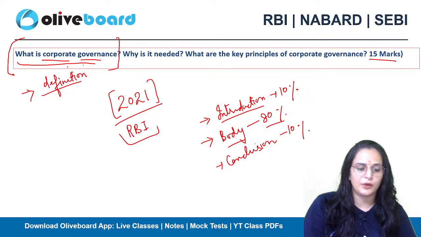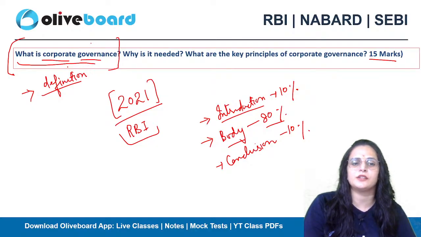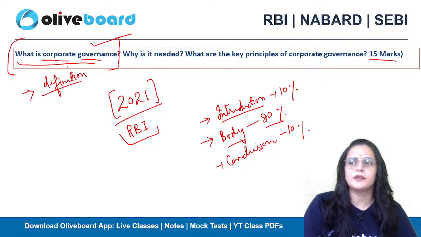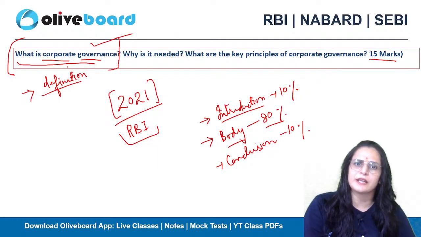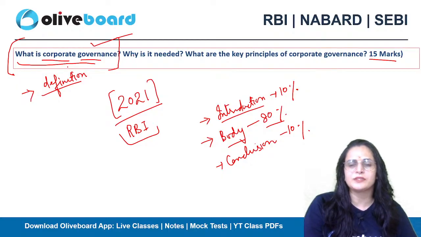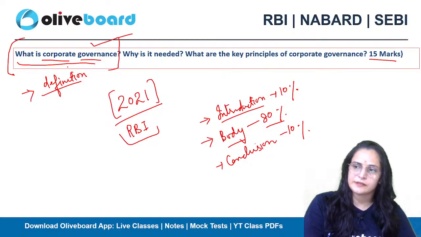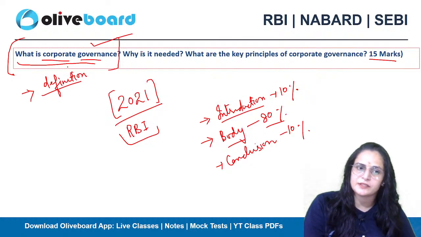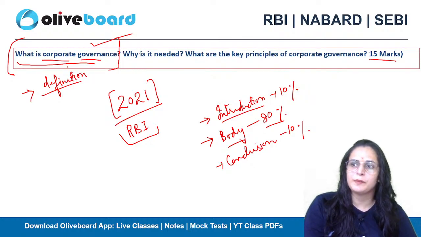So what is the way to write the answer? Firstly, you need to write a definition for corporate governance and why it is needed that all organizations follow the corporate governance protocol. So that whatever work an organization is doing, there will be transparency in it, and they will be accountable for the work they are doing.